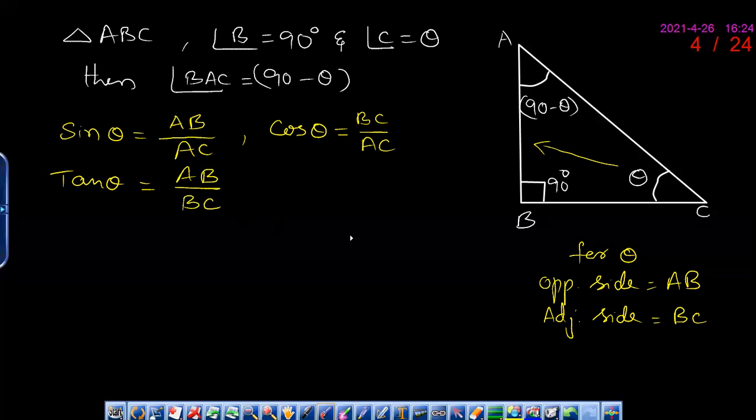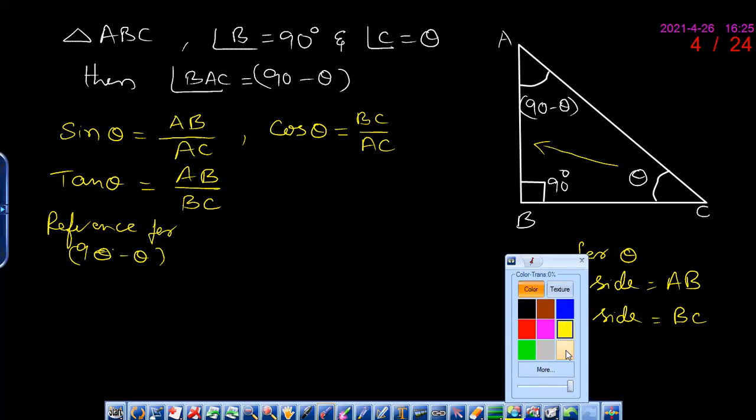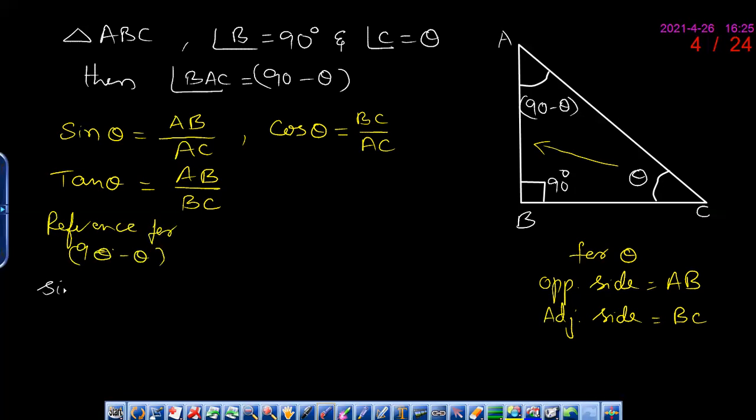Right. Now we have taken the reference of theta. If you take the reference of 90 minus theta, tell me what is sine 90 minus theta from the figure, Dheeraj.